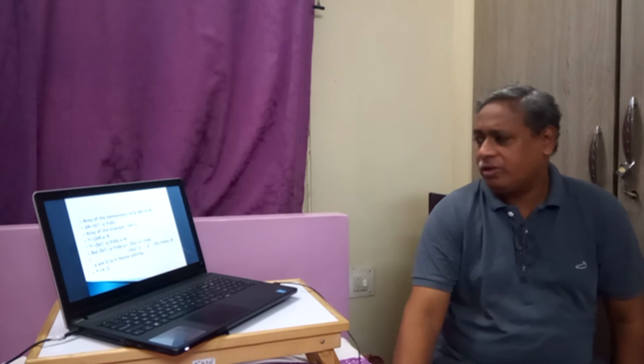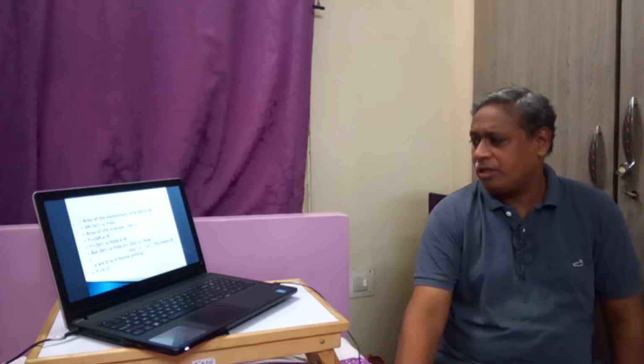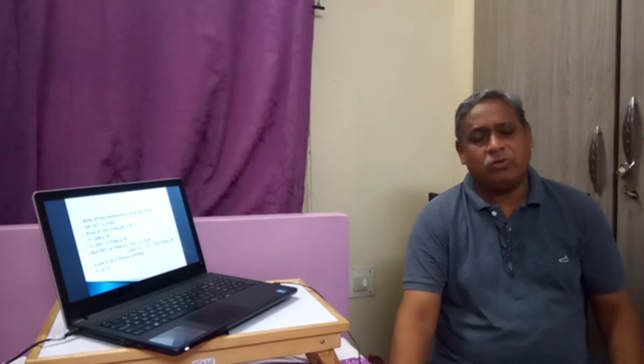So integration of this will give you integration of b into y minus y square by h, which gives b into y square by 2 minus y cube by 3h. Since limits are from 0 to h, it will become b into h square by 2 minus h cube by 3h. That is, y is equal to h by 3.